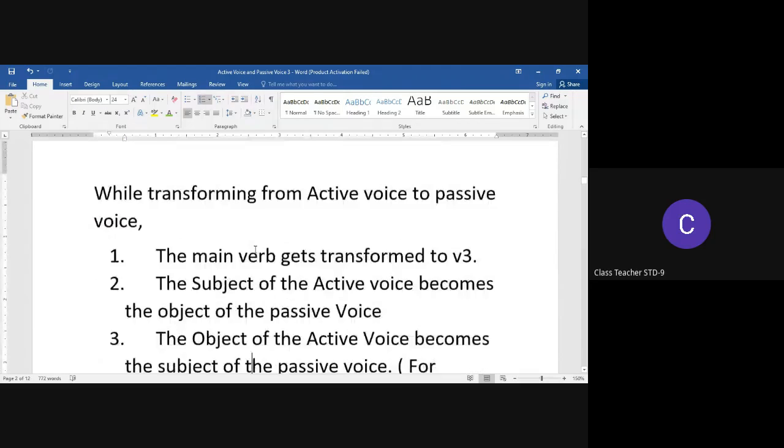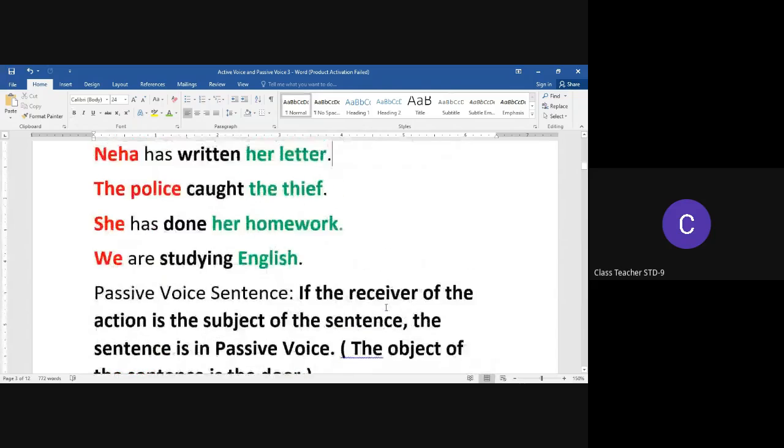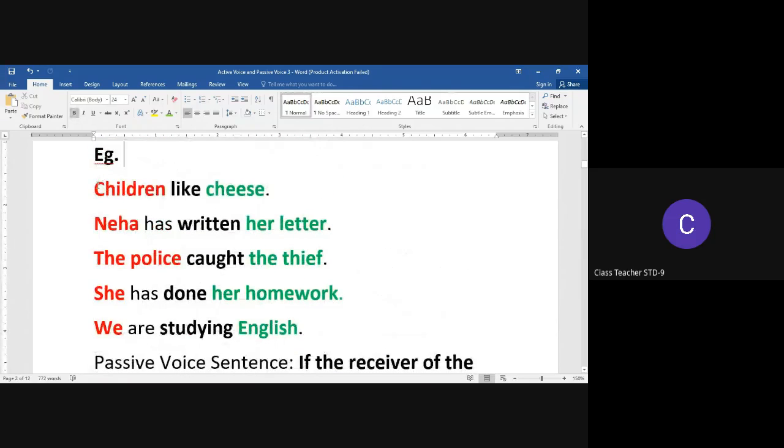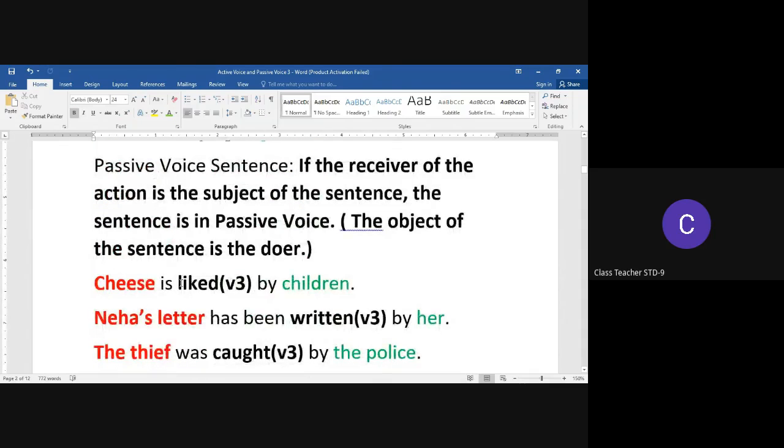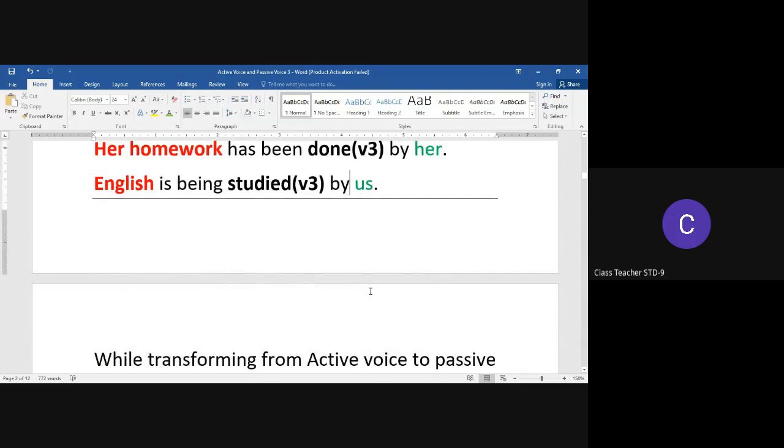Now the next rule says the subject of the active voice becomes the object of the passive voice. With the help of an example, if we take children like cheese, we saw that when we transformed the sentence from active voice to passive voice, the subject of the active voice, children, became the object in the passive voice. Look at the sentence, cheese is liked by children. So here, children, which was the doer of the action, becomes the object of the sentence.